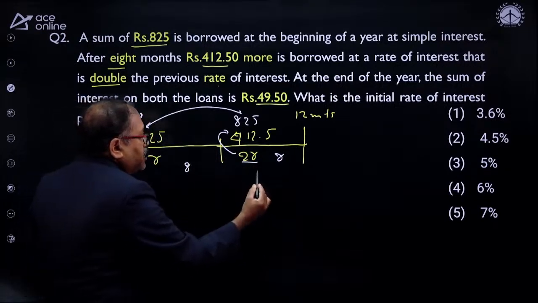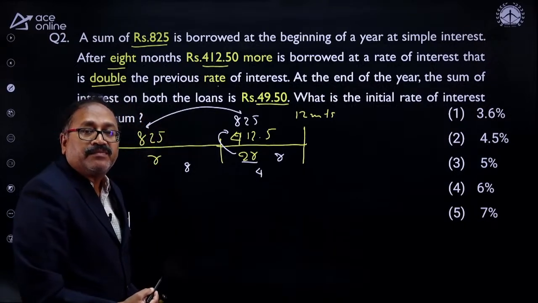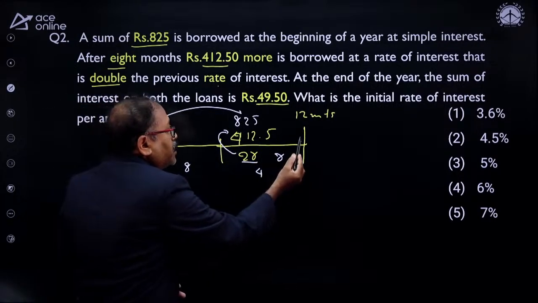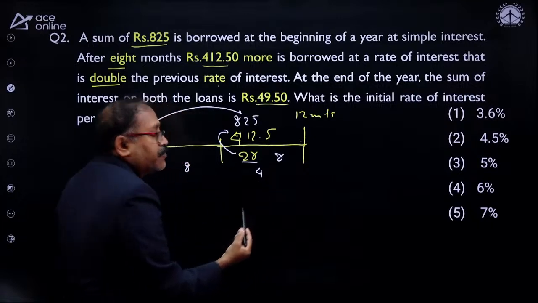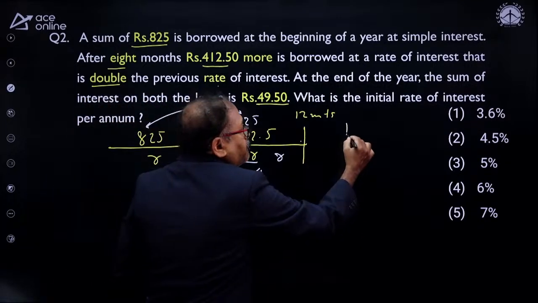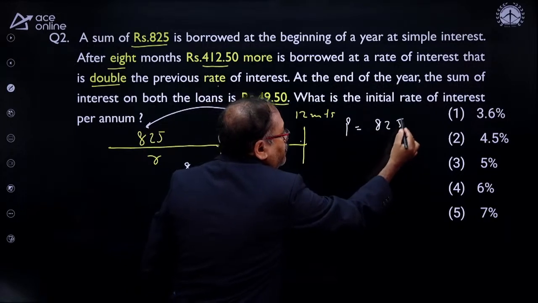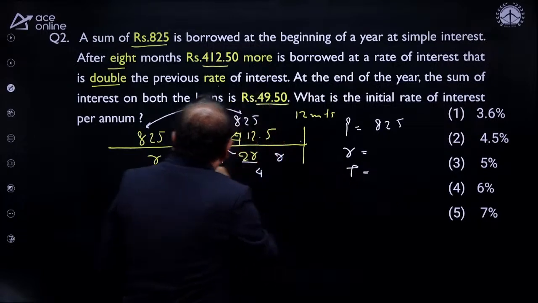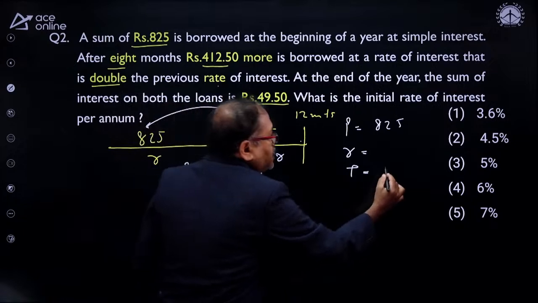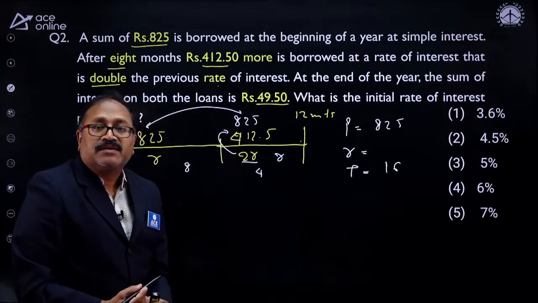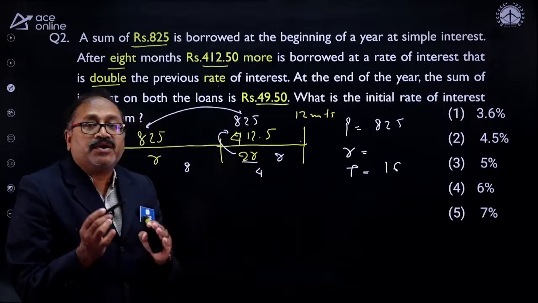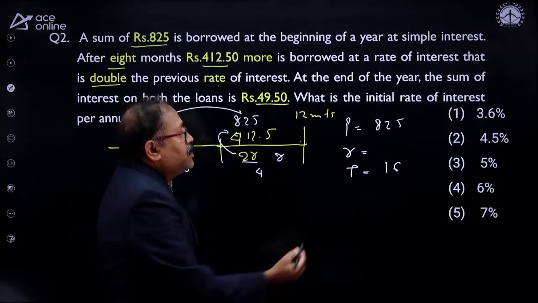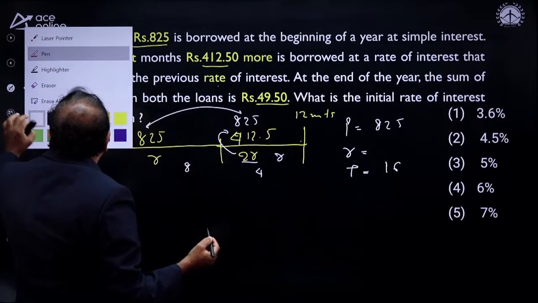After 8 months it is said, so this means this is for 4 months. So 825 for another 4 months. That means the total is 825 for 12 months and another 825 for 4 months. So 825 will be the principal, and R is the rate. The time is 12 months plus another 4 months, that is 16 months. And the interest given is 49.50 on this. So I need to find out what I need to find out in order to get the rate of interest.